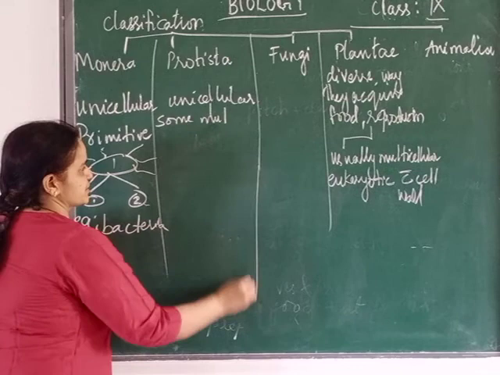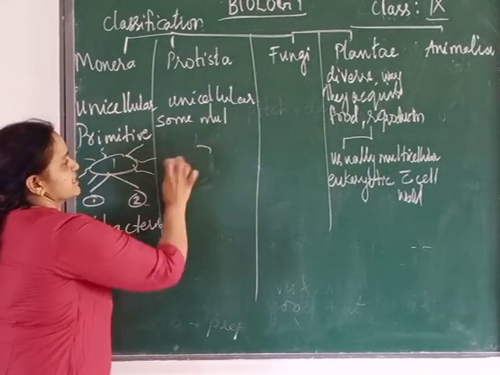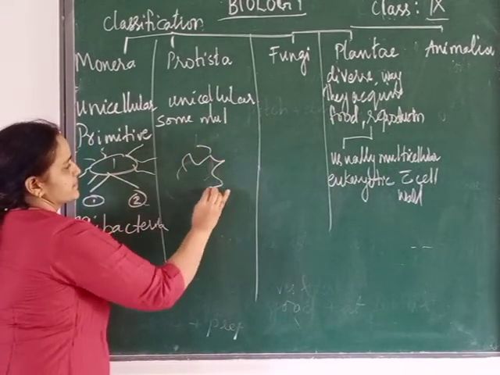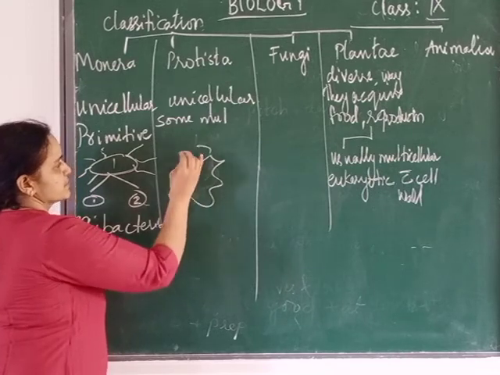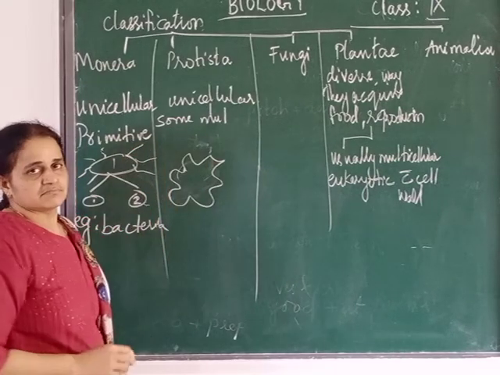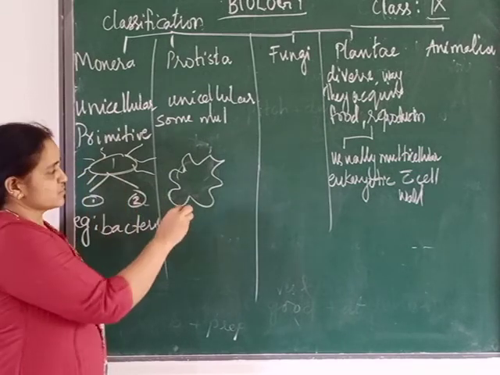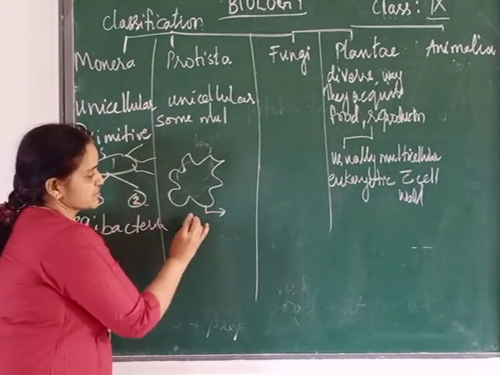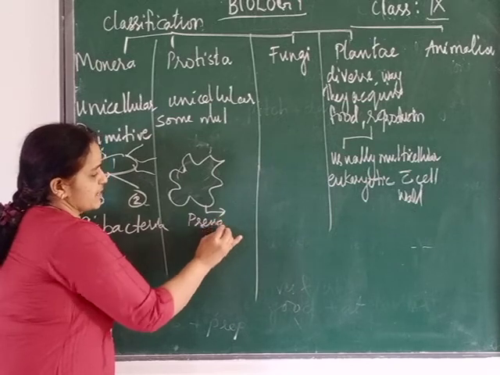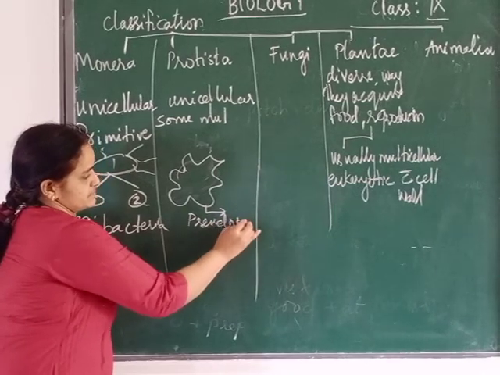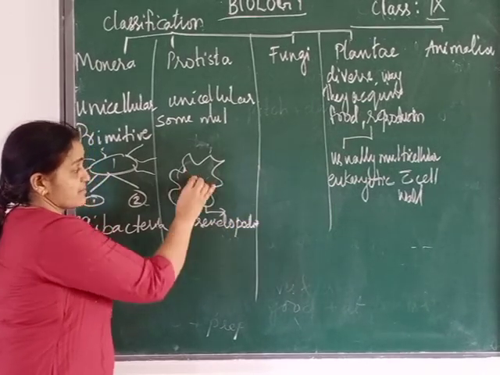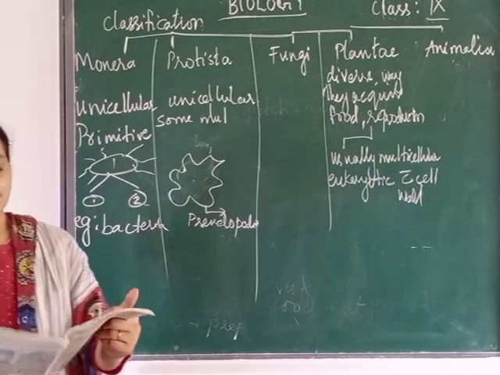Now for an example, you know amoeba. You can draw amoeba in any shape, because amoeba has no particular shape. This finger-like projection is called pseudopodia. So amoeba is an example of Protista.